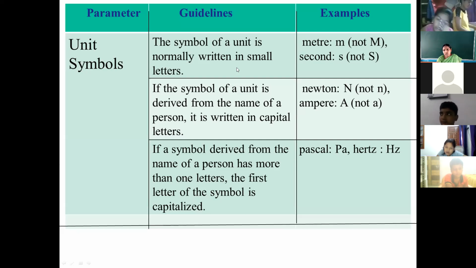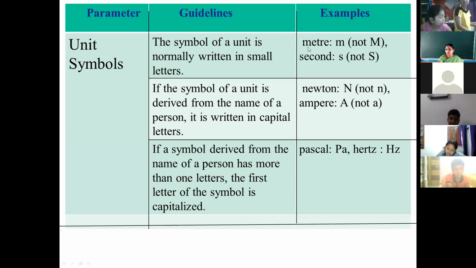If it is a general unit, then the symbol of the unit we always write in small letter. For example, suppose you are writing the SI unit of length. SI unit of length is meter. In spite of writing the full spelling meter, if you want to write the symbol, what is the symbol of meter? It is small m.